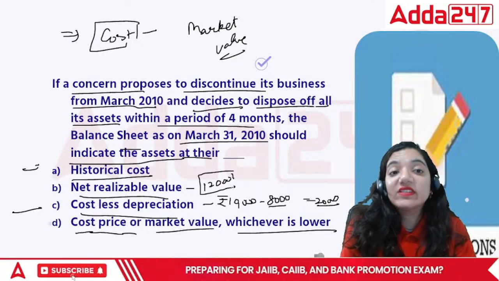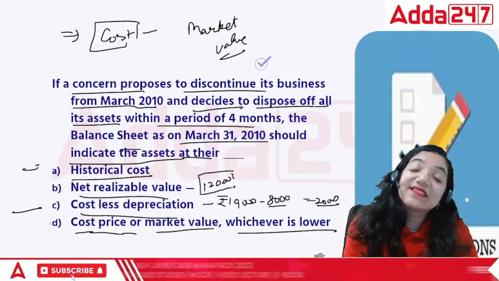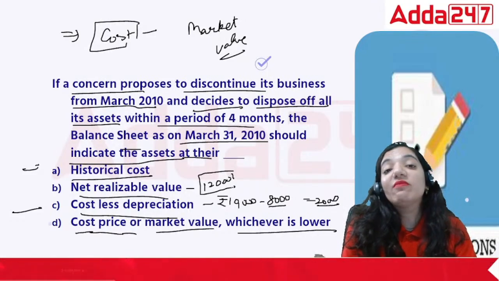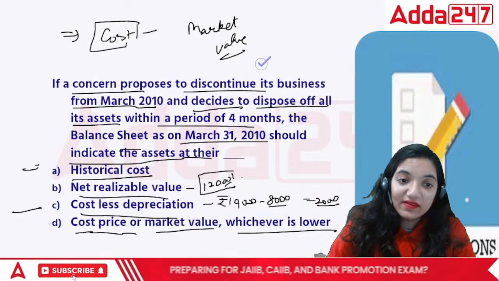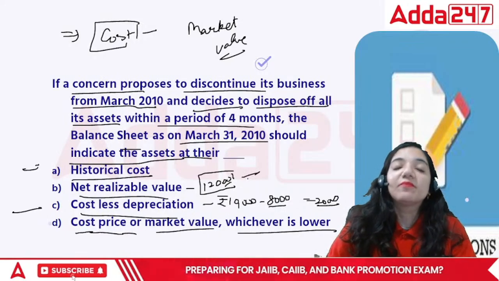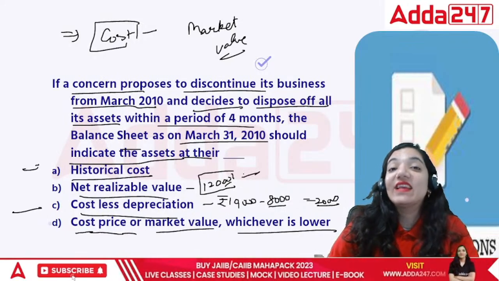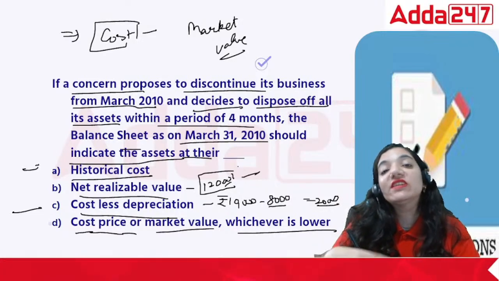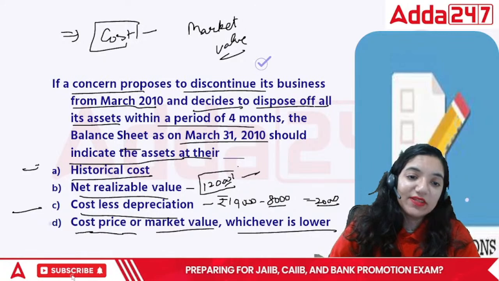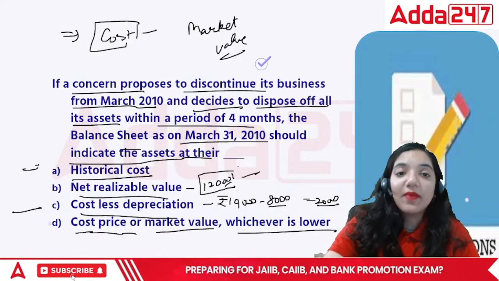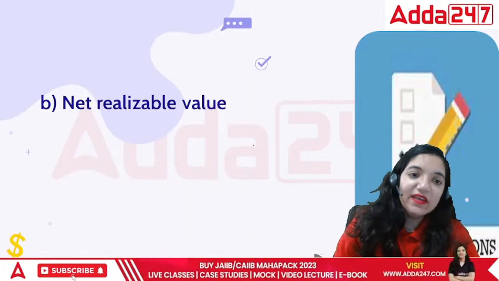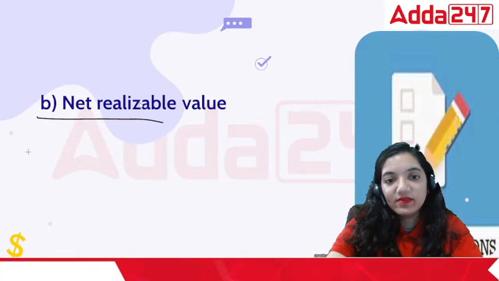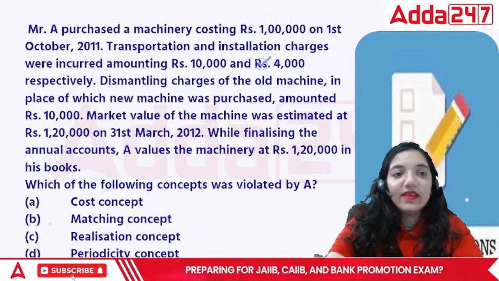So in this case, what will you record it at? Since the organization is being put to an end, that means you will record everything at the market value, which they call net realizable value, while historical cost is the past and cost less depreciation is called the book value. So we are going to note things at the market value. So the answer is net realizable value. Next point,